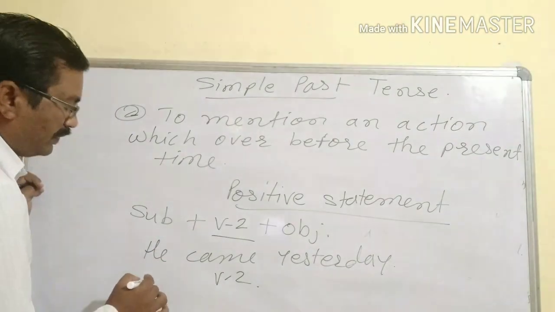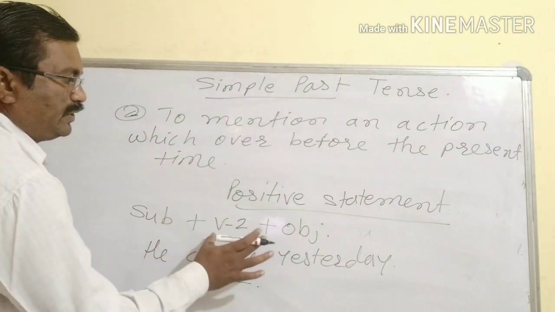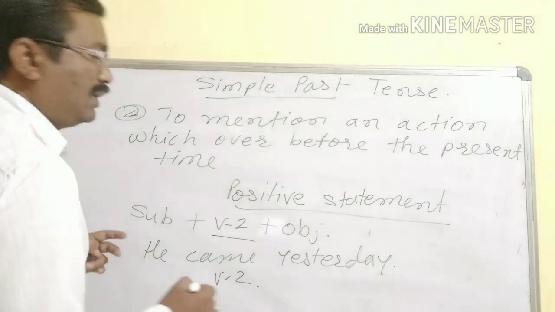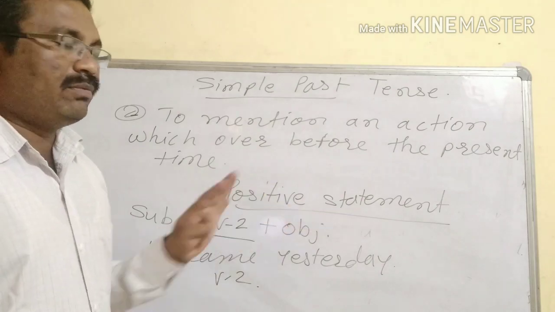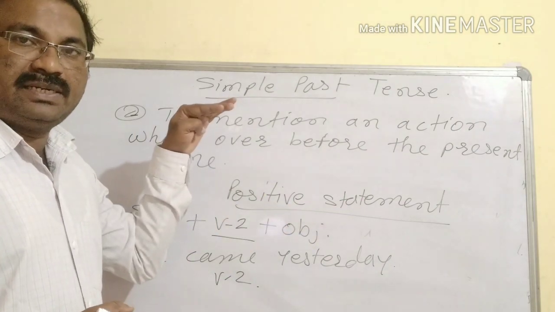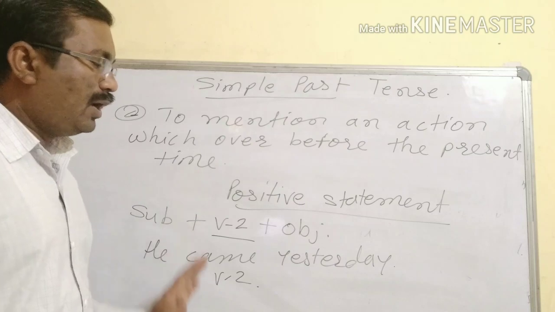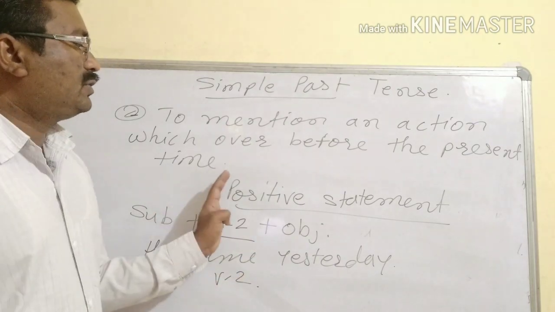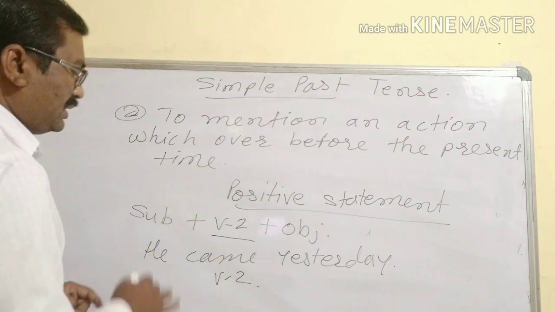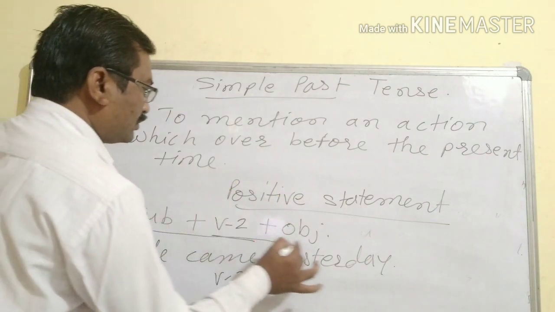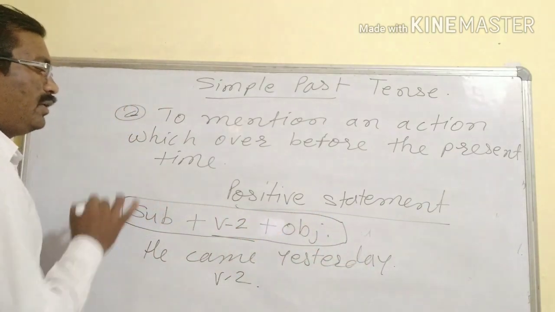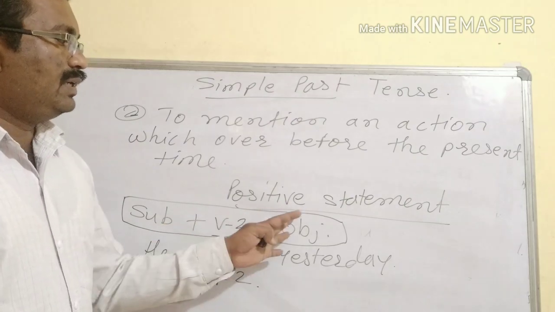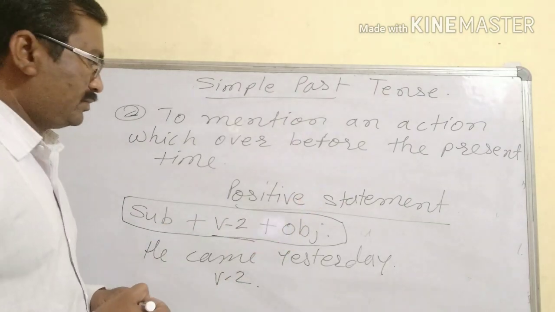Understood? With all subjects we use only V2. It is not like in the simple present, where we use the s or es form of the verbs with he, she, it. But in simple past, with all subjects, we use only V2 when we want to make a positive statement. Is this clear to you? Okay. Make a note of this format. You will easily understand.